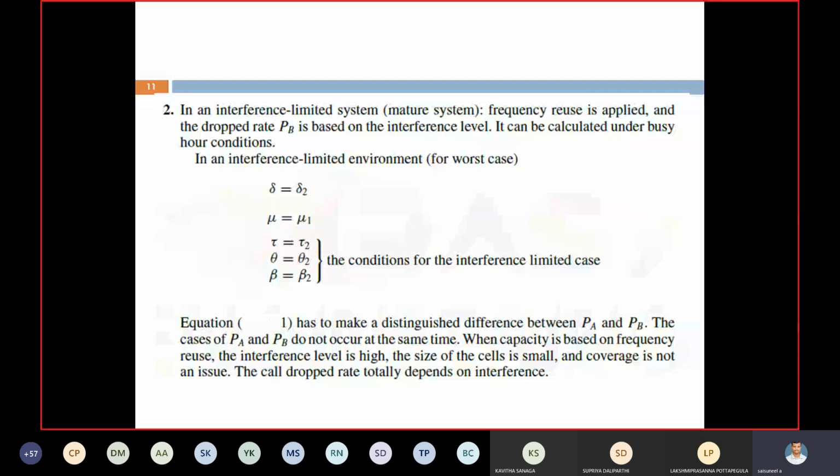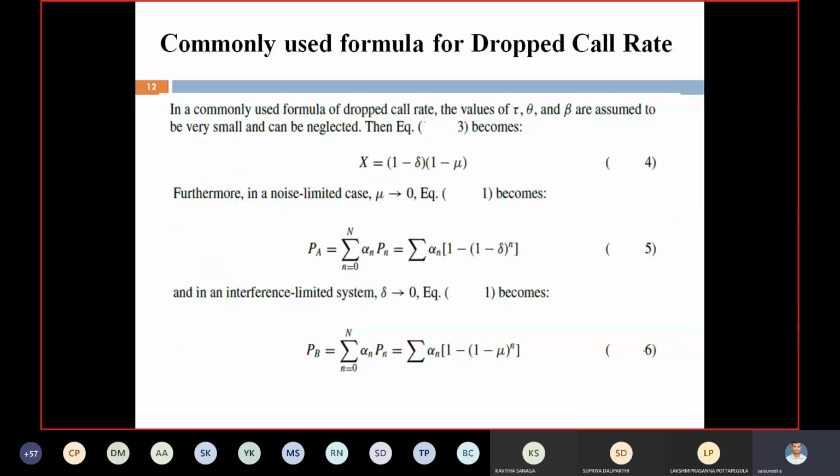Here, what is the difference between PA and PB? PA is nothing but the noise limited system, where no frequency reuse is applied. PB is nothing but the interference limited system, where we have to use frequency reuse. Till now, we discussed how to calculate the dropped call rate in the general formula.